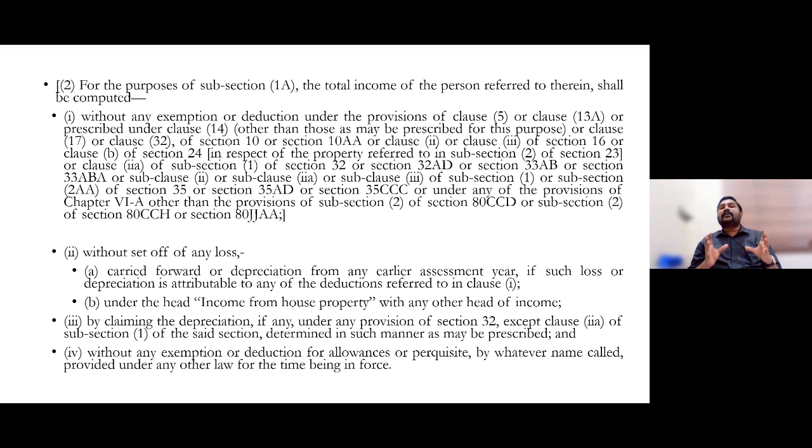So year to year, you have to take into consideration how much deduction, how many claims and exemptions you are having. On that basis, you have to decide which regime would be beneficial to you. Even if you see the newly notified income tax forms, Excel-based utilities have been issued and are downloadable right now from the income tax website. In that Excel-based utility, you may see an option to compare new with old. By clicking that button, you can compare which option would be beneficial to you, whether the old regime or the new one.